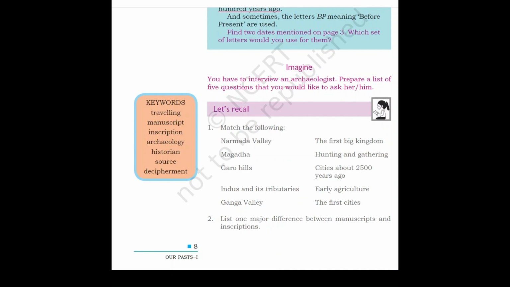Next, Garo Hills. Garo Hills were the hills where early agriculture took place. Next, Indus and its tributaries. Indus and its tributaries were where the first cities had developed. Ganga Valley. Ganga Valley had cities about 2500 years ago.